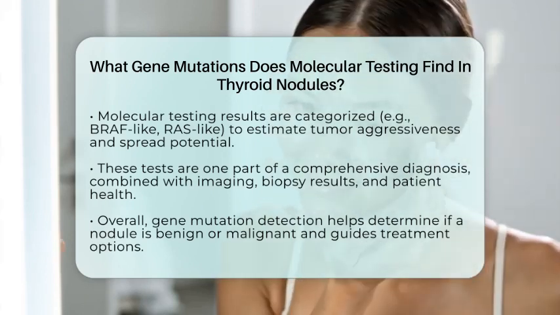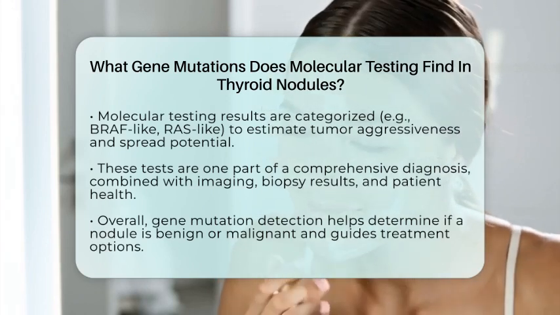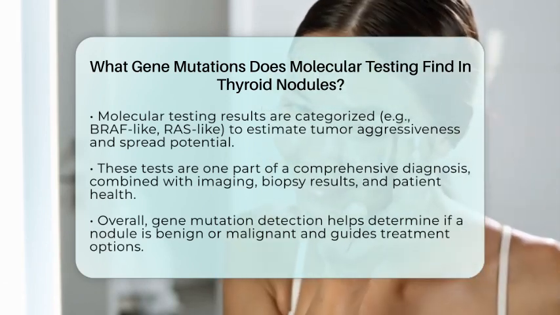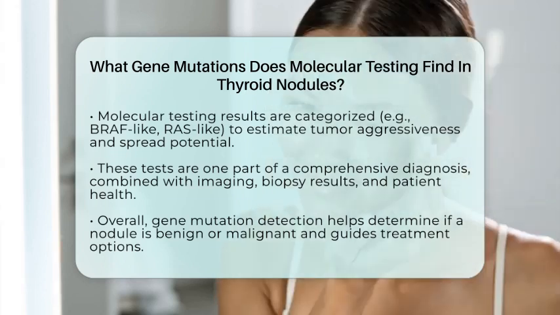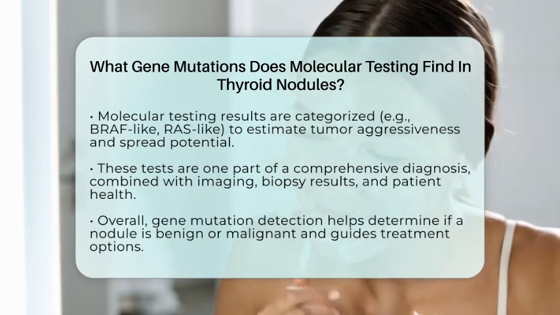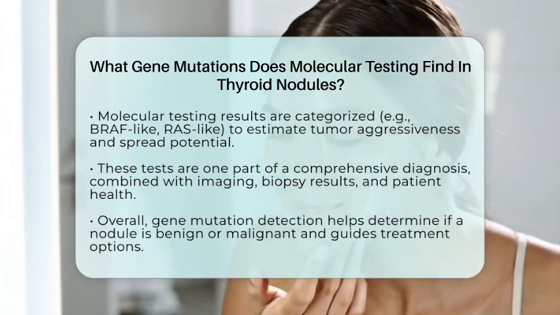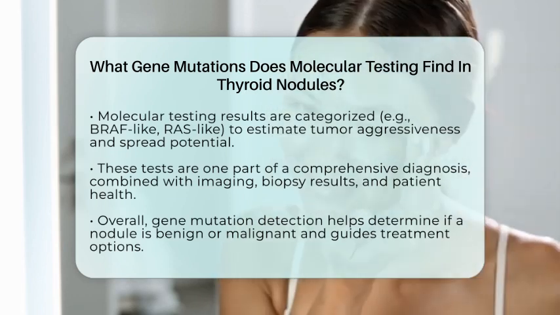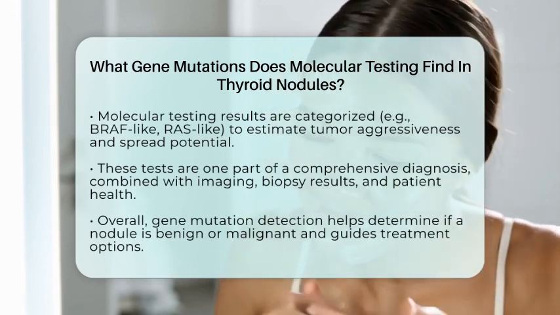In summary, molecular testing for thyroid nodules looks for mutations in genes such as BRAF, RAS, TERT promoter, RET, and TP53, as well as gene fusions like RET/PTC, PAX8-PPAR gamma, and NTRK. These findings help doctors understand whether a nodule is likely to be benign or malignant, how aggressive it might be, and what treatment options could be most effective.